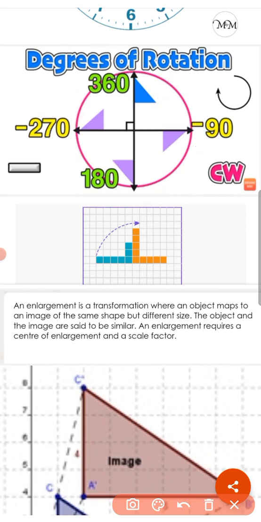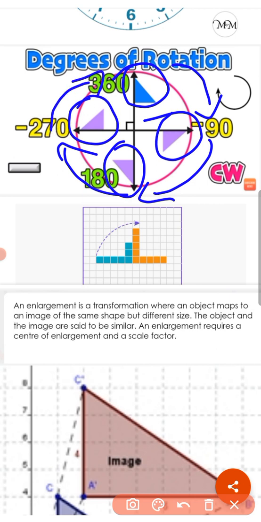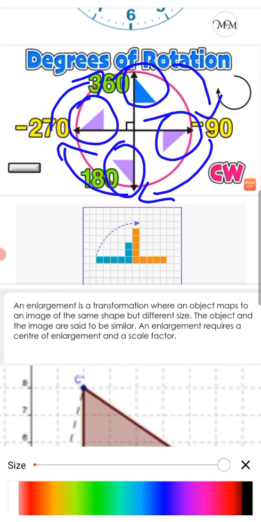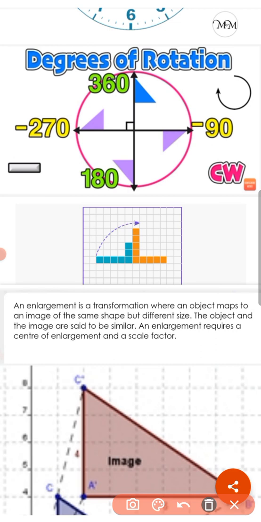Let me explain this, children. This is the given shape. After a rotation of 90 degree, it will reach here. Again 90 degree, total 180 degree, half turn. This is the position. Again 90 degree, that is total 270 degree. This is the position. Again 90 degree means 360 degree, a complete turn. It will reach its original position.